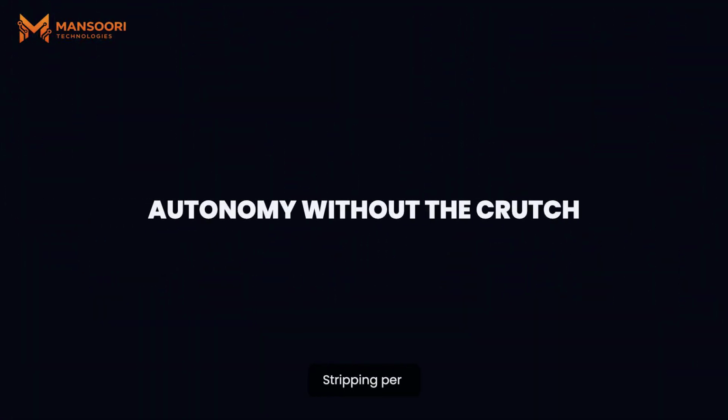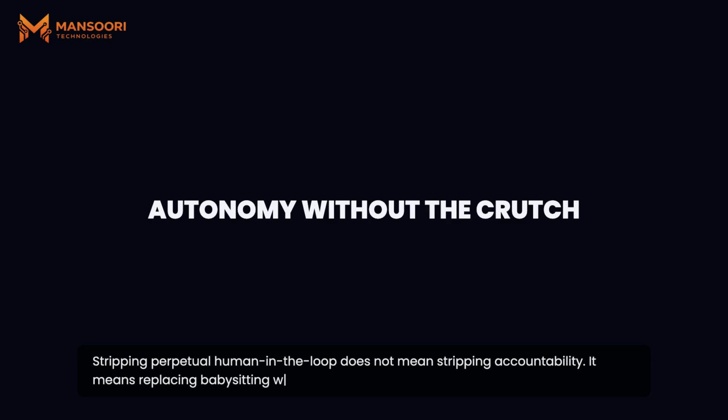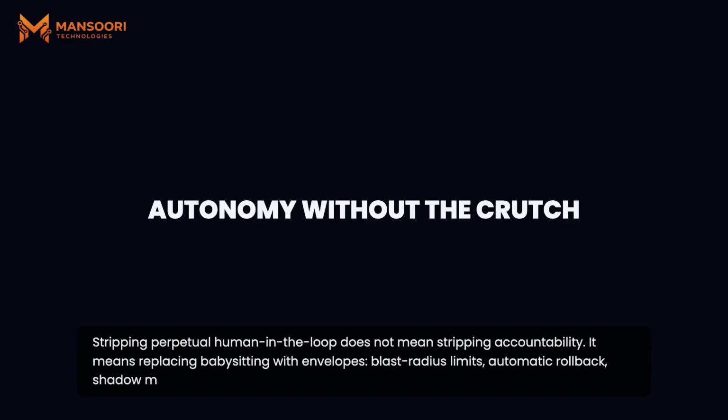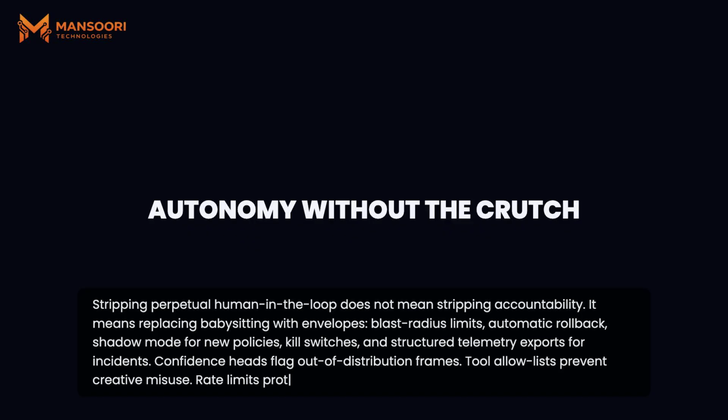Stripping perpetual human in the loop does not mean stripping accountability. It means replacing babysitting with envelopes, blast radius limits, automatic rollback, shadow mode for new policies, kill switches, and structured telemetry exports for incidents. Confidence heads flag out of distribution frames. Tool allow lists prevent creative misuse. Rate limits protect spend. Humans define the envelope. The system operates inside it.